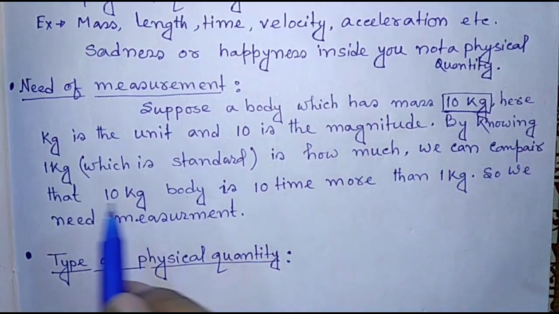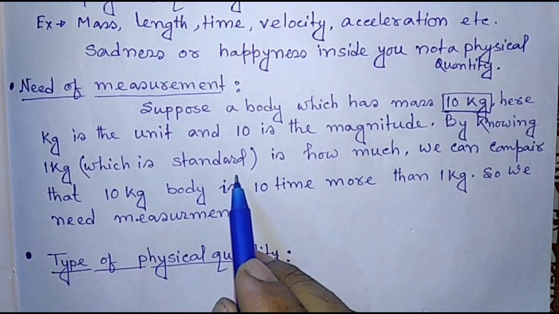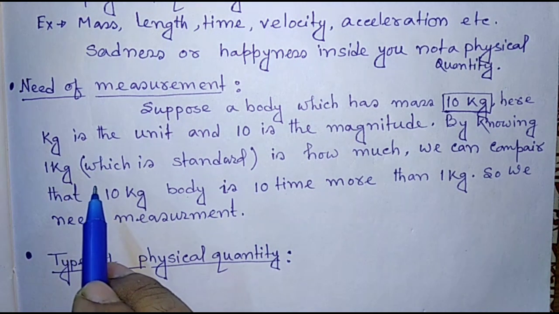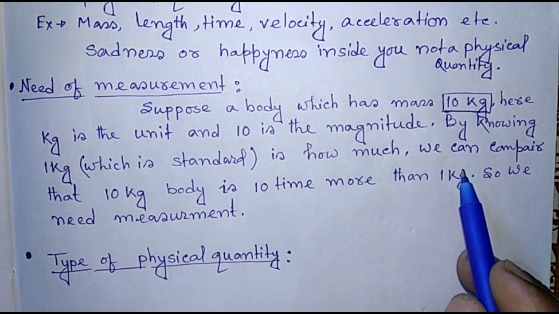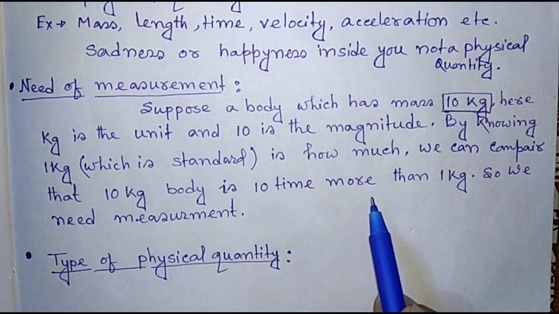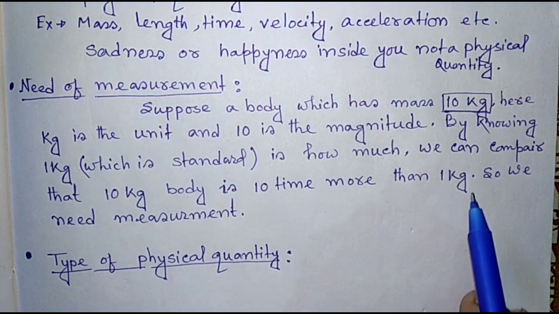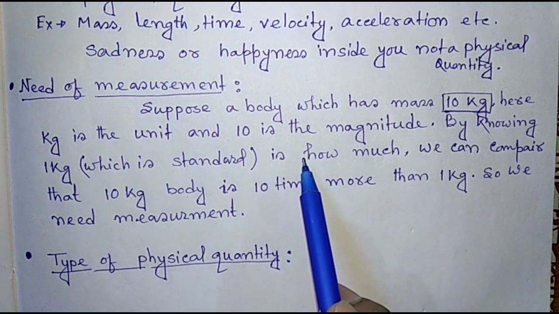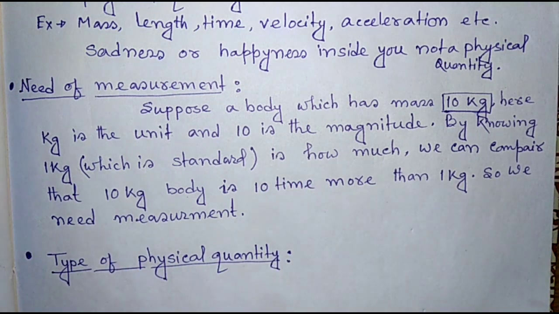By knowing 1 kg, which is a standard internationally accepted value, we can compare that the 10 kg body is 10 times more than 1 kg. 1 kg is the standard for us. Now 10 times 1 kg is 10 kg. That's why we need measurement. Physics is a measurable subject.